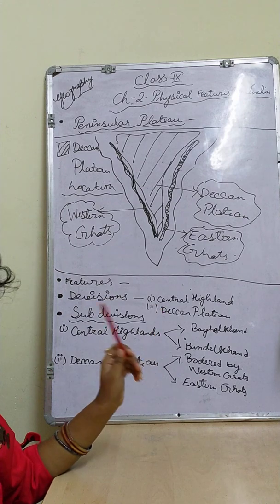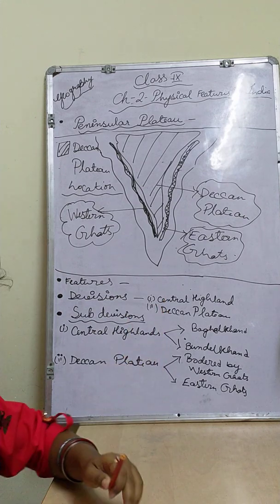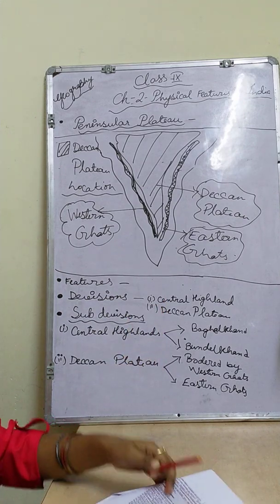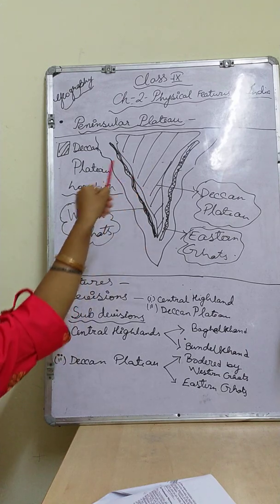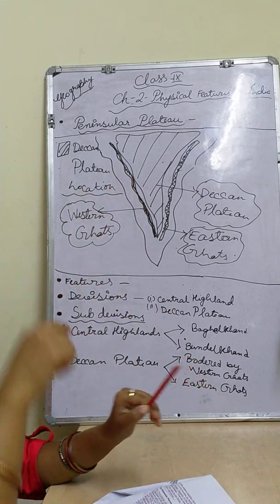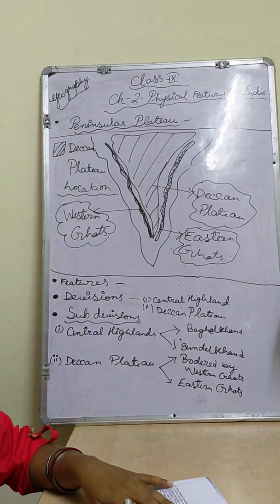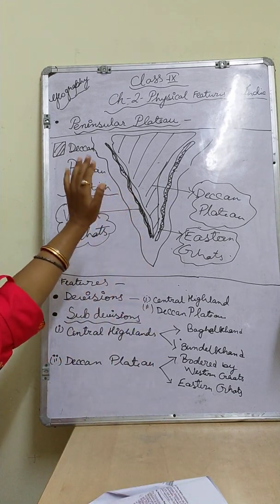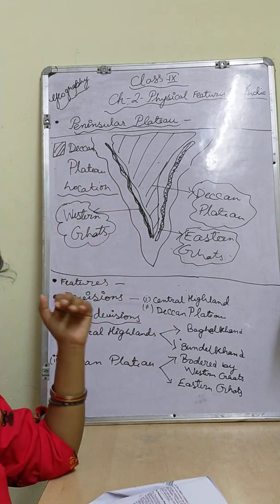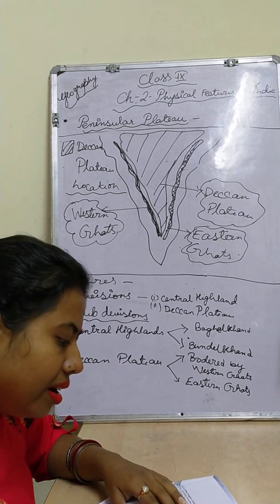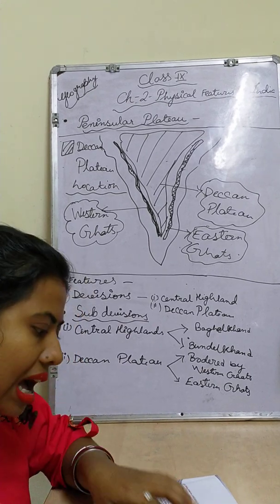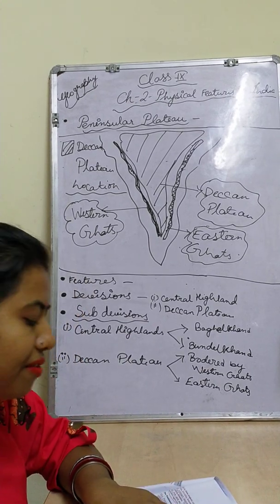This is the second part, the second subdivision of the Deccan Plateau. Okay children, from the board you can find it out. Here the shape of the plateau will be like a triangle. So this is called the Deccan Plateau. This is the southern portion of the Central Highland, children. Here, a triangular shape landform is there.